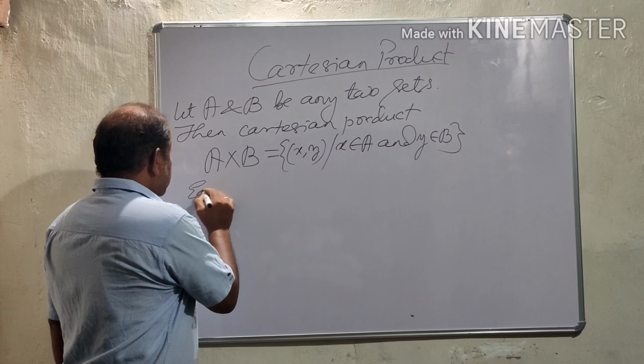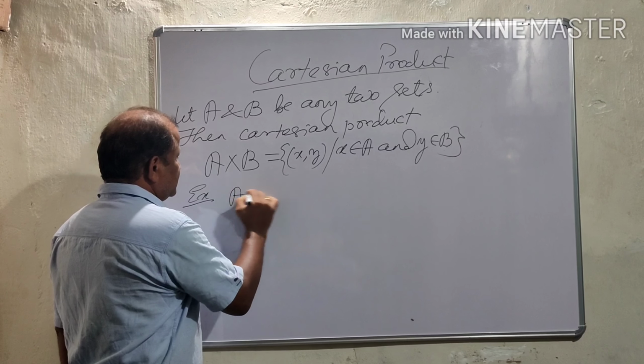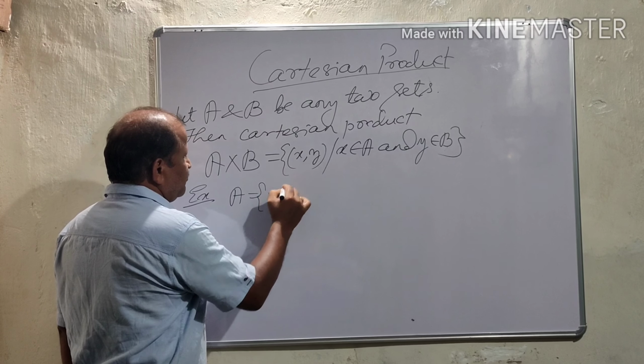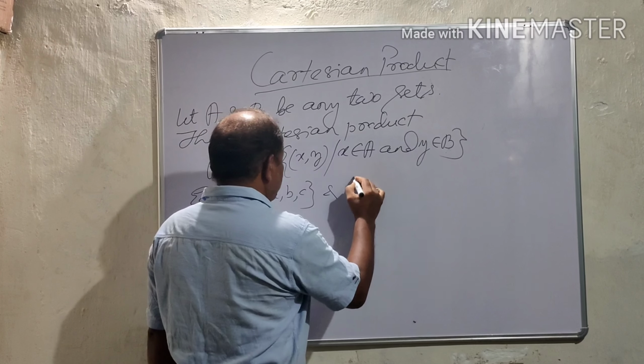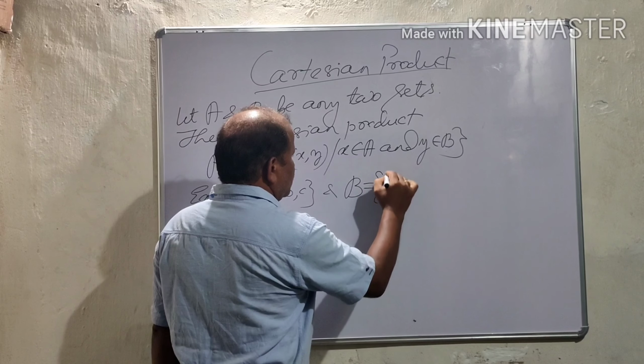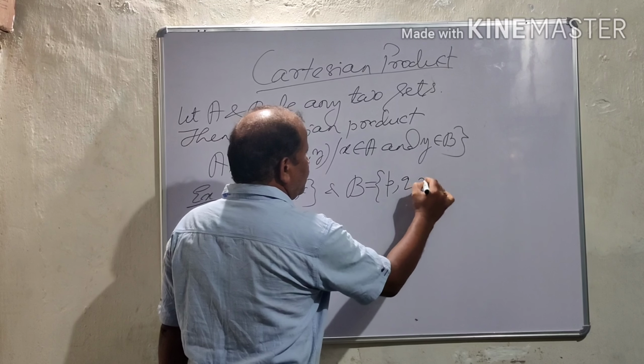Suppose we'll take an example. Suppose A is equal to {A, B, C} and B is equal to {P, Q, R}.